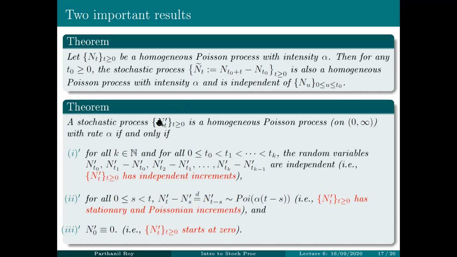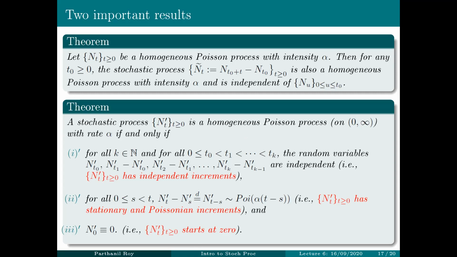Namely, we showed that a stochastic process N(t) is a homogeneous Poisson process with rate alpha if and only if it has independent increments, stationary and Poissonian increments, and it starts at 0. This characterization is extremely useful, as we have seen. We have used it to prove the thinning result, and I've given you an exercise to prove the superposition result. That also uses this theorem. So this is a handy way of proving or verifying that something is indeed a homogeneous Poisson process.